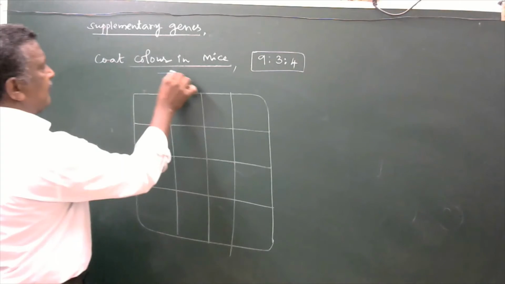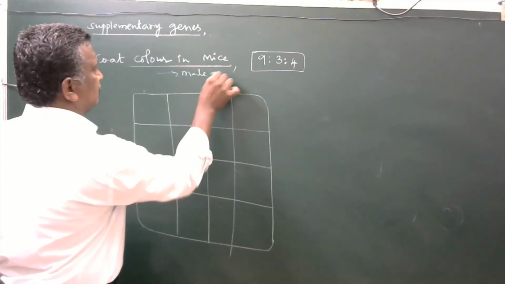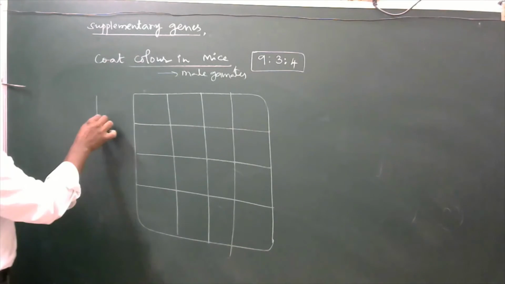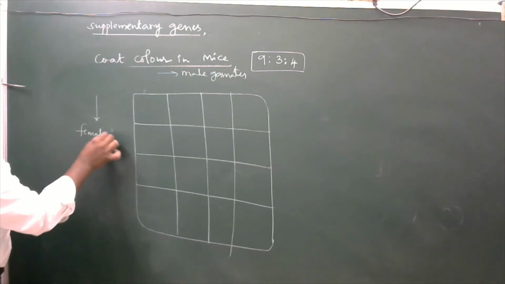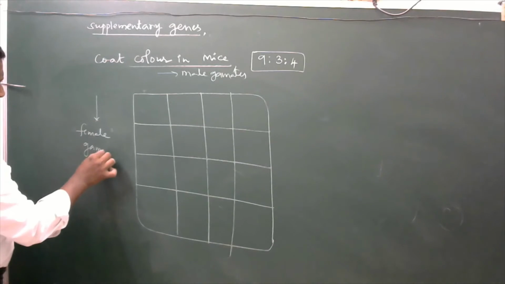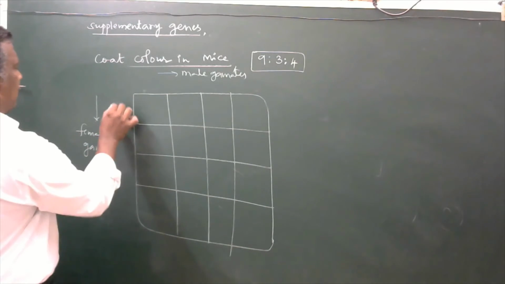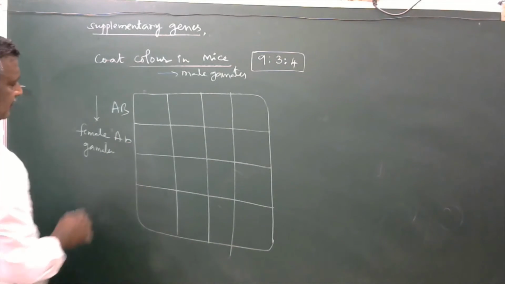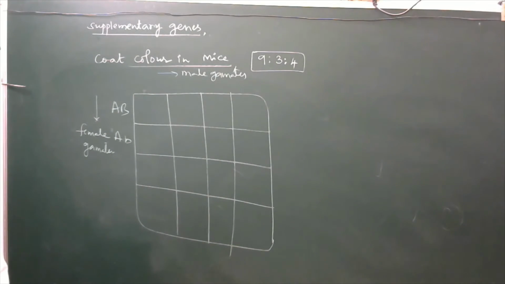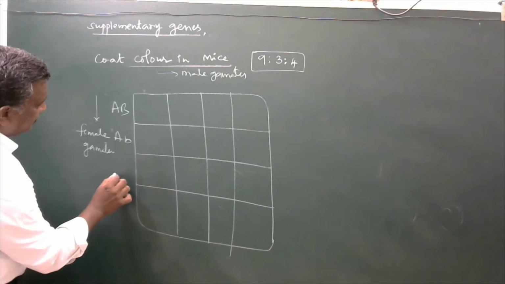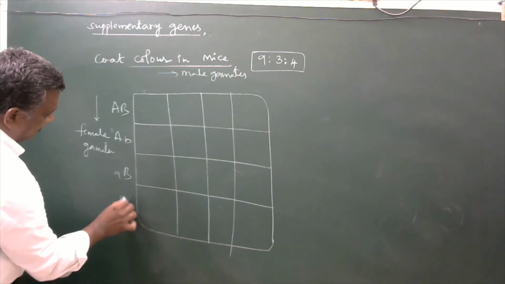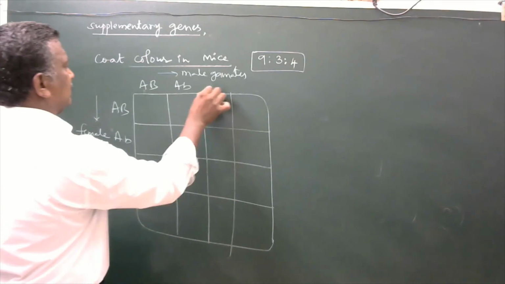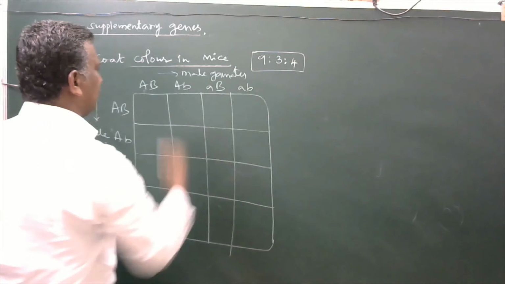Here, male gametes in this direction, female gametes, capital A, capital B, capital A, small b, small a, capital B, small a, small b, capital A, capital B, capital A, small b, small a, capital B, small a, small b.